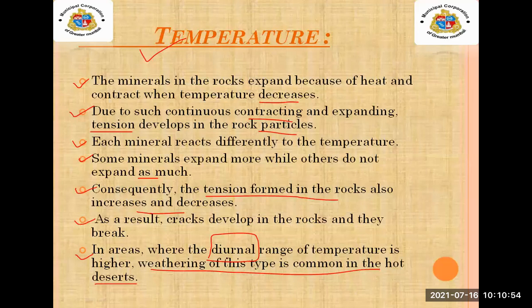That time, this type of mechanical weathering you will see in the hot deserts. So this was the first point of mechanical weathering, that is temperature.